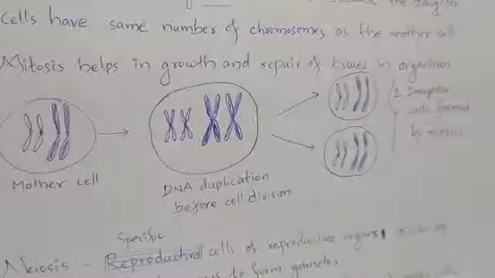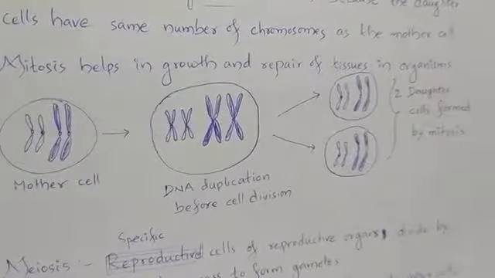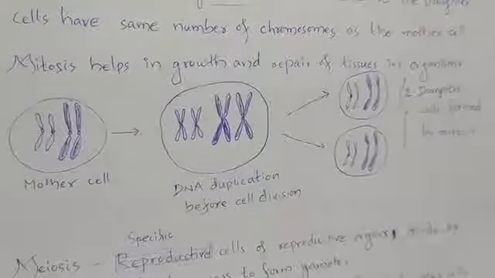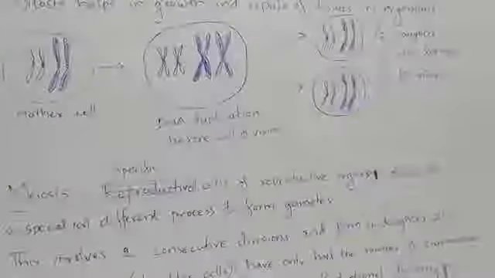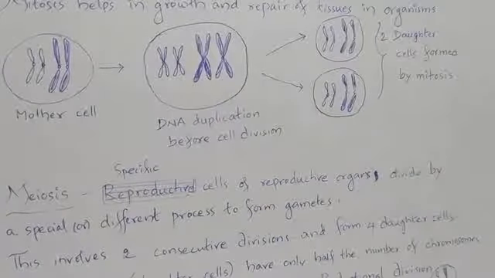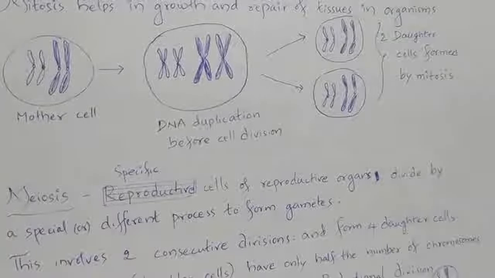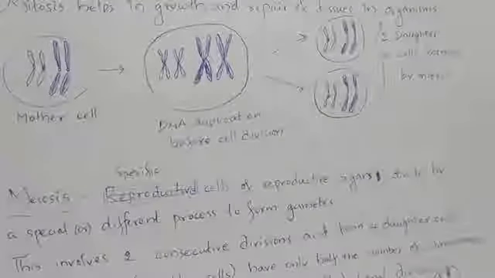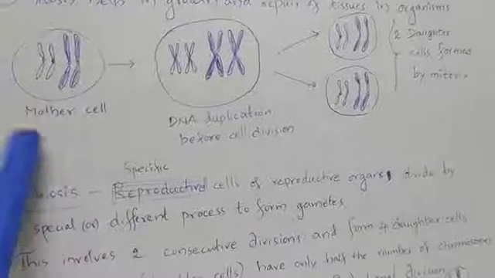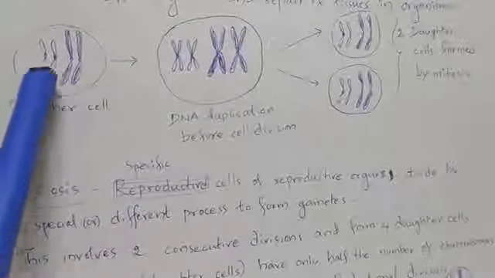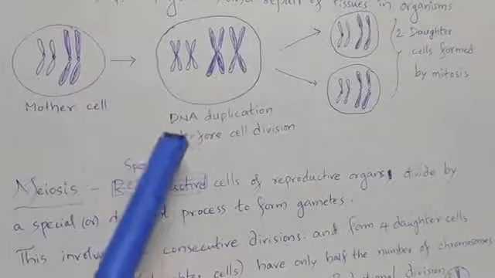Mitosis helps in growth and repair of tissues in the organisms. Let us carefully see how the process of mitosis takes place. This is the mother cell, which has 4 chromosomes, 2 pairs of chromosomes.